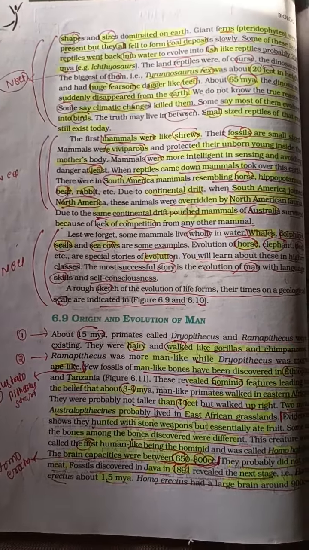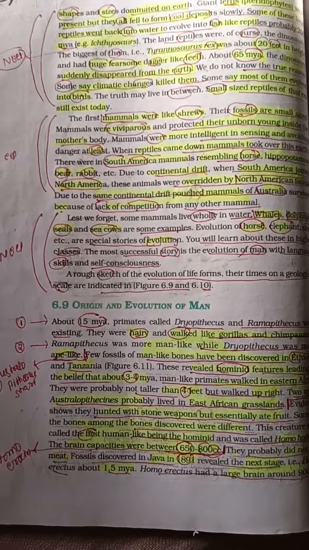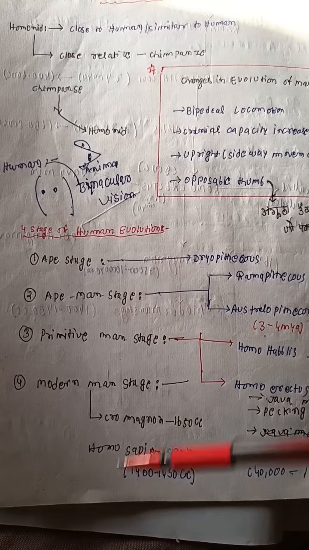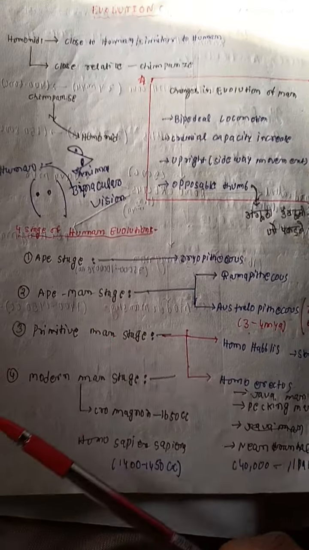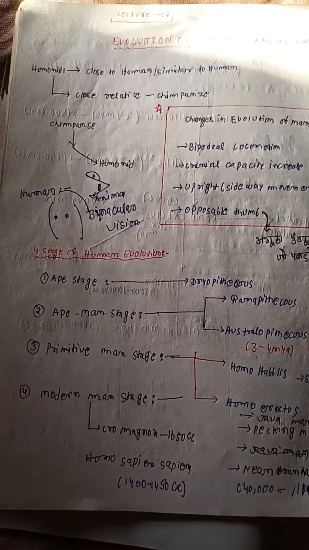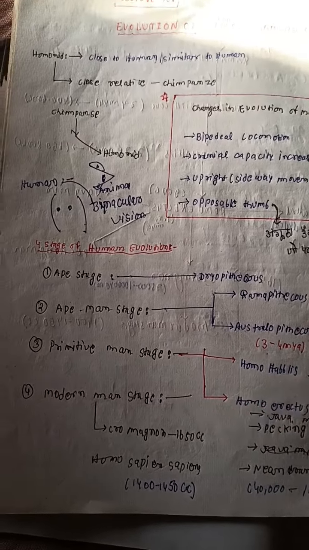हेलो एवरीवन, आज हम सीखेंगे origin and evolution of man. तो फर्स्ट ऑफ ऑल you see there are four stages of human evolution. The first stage is ape stage, the second stage is ape man stage, and the third stage is primitive man stage, and the fourth is modern man stage.